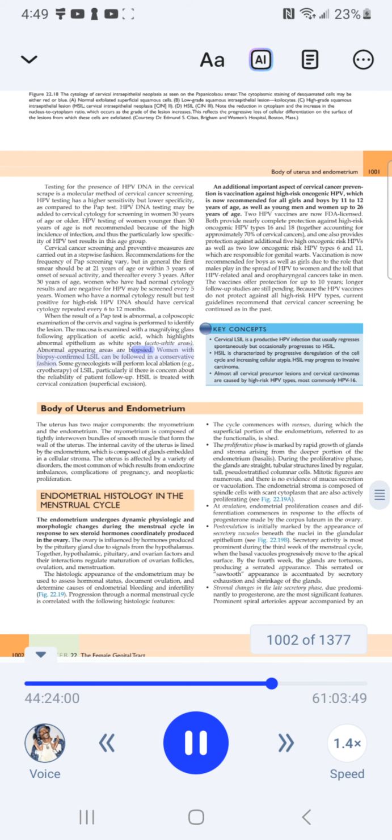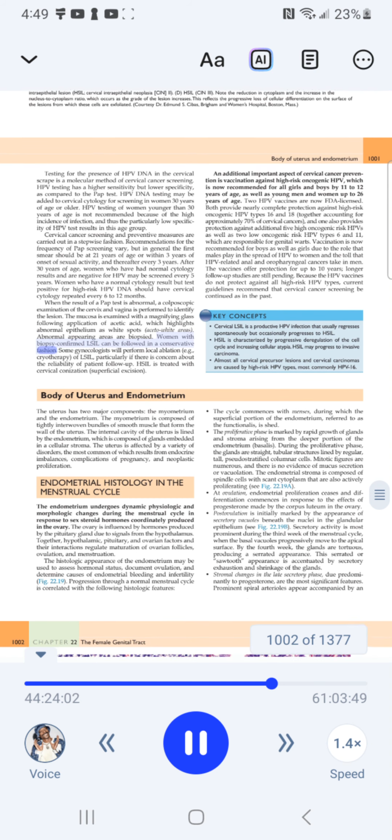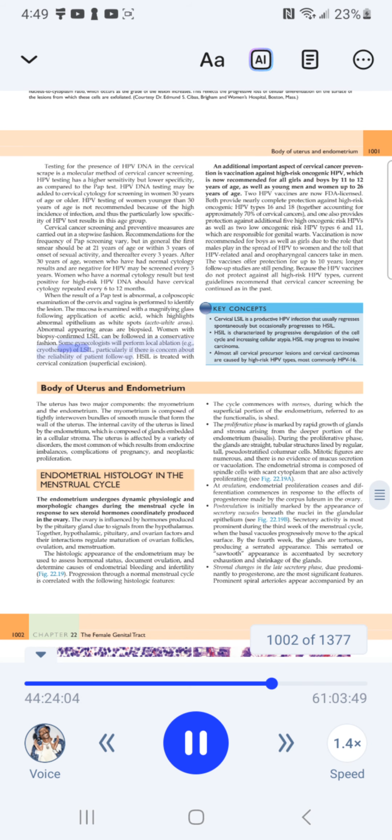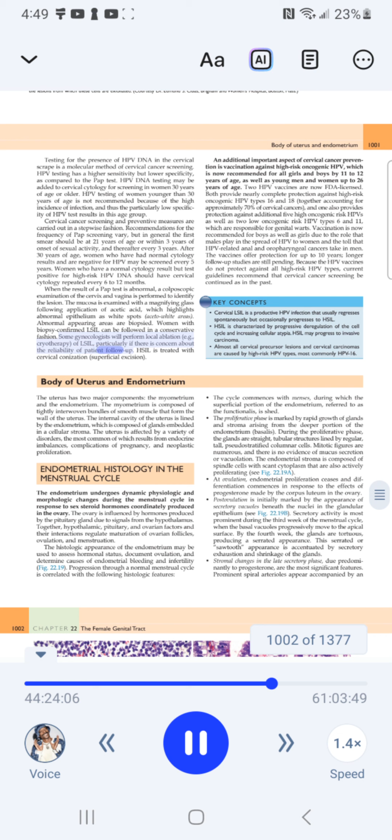Women with biopsy-confirmed LSIL can be followed in a conservative fashion. Some gynecologists will perform local ablation, for example, cryotherapy of LSIL, particularly if there is concern about the reliability of patient follow-up. HSIL is treated with cervical conization, superficial excision.